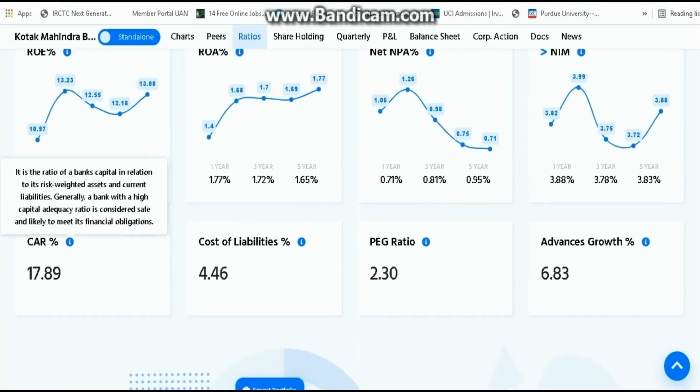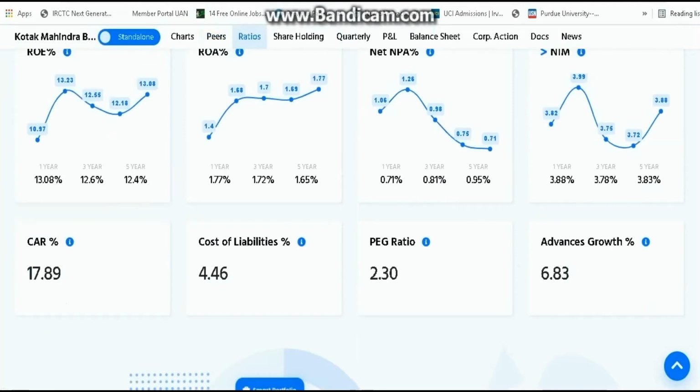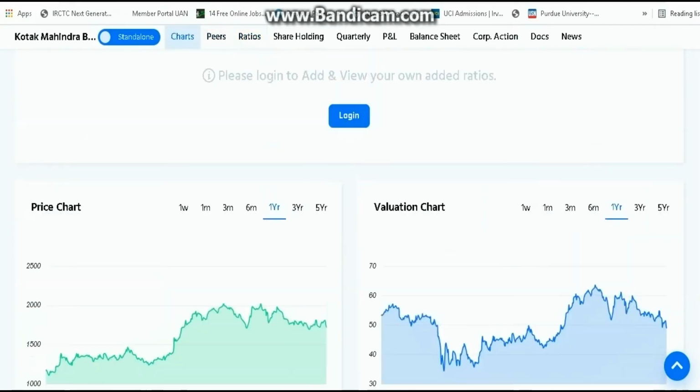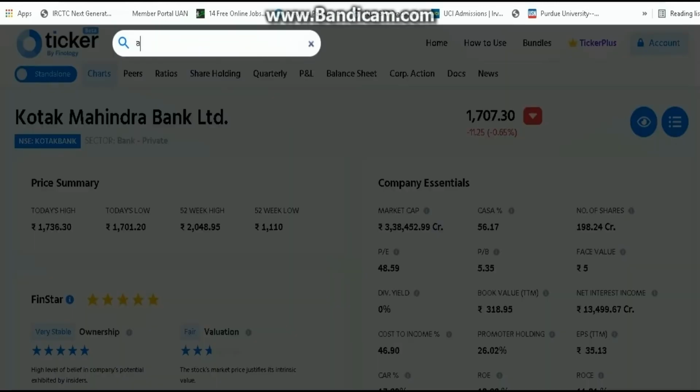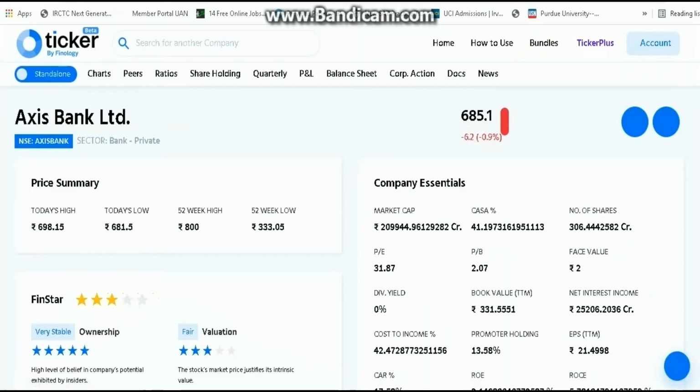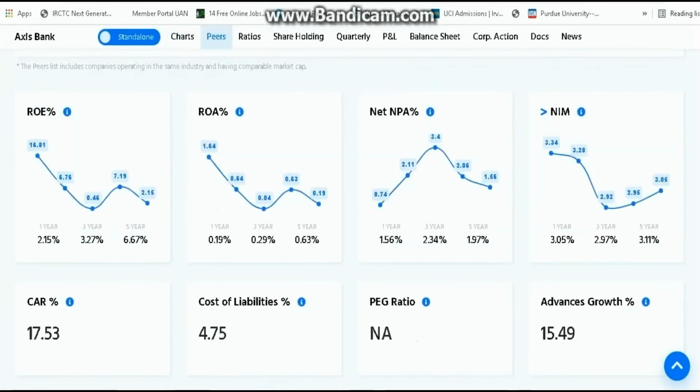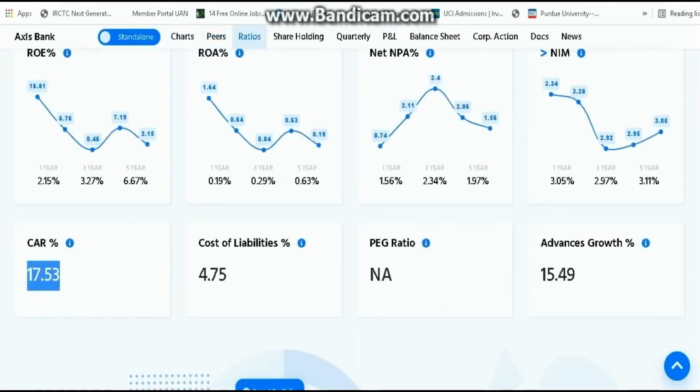It is the ratio of a bank's capital in relation to its risk weighted assets and current liabilities. That is how much amount the bank is having, and how much returns it has to give, or how much loan they can give more to the people. So 17.89 is a very nice percentage. Let's compare this with Axis Bank, how much Axis Bank's CAR percentage is. If we check here, the CAR is 17.53, so it also has chances to improve the advances growth as soon as possible. That is a very nice factor right now.